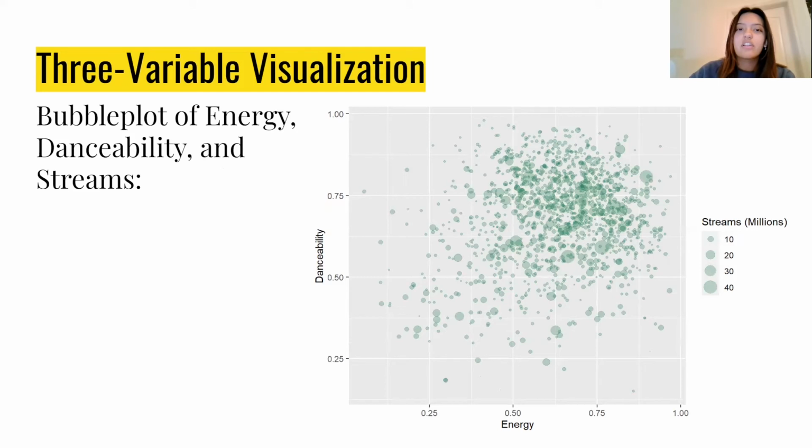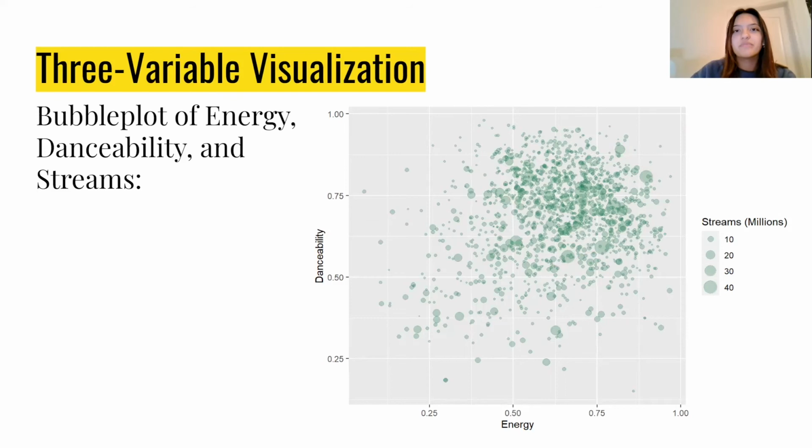However, it doesn't look like there is any correlation between danceability and energy and the number of streams, because the bigger bubbles here, which are here, here, here, around there, which represent a larger number of streams, are all around the upper right-hand corner of the graph. And although there isn't a specific trend, it does look like songs that are high in energy and danceability tend